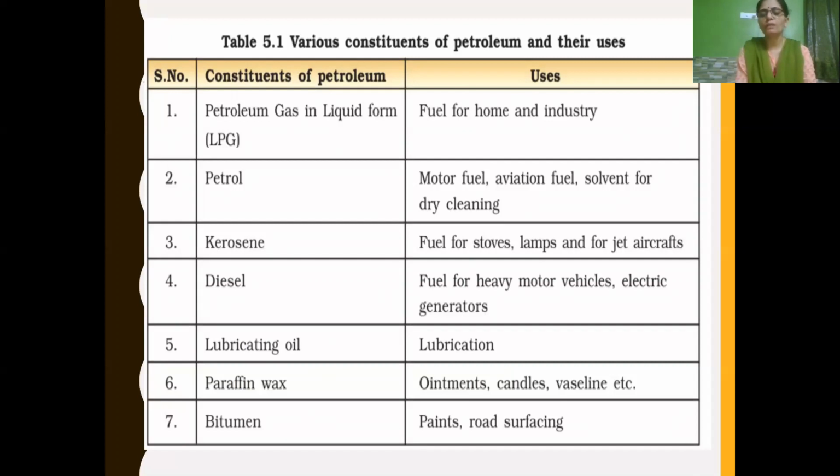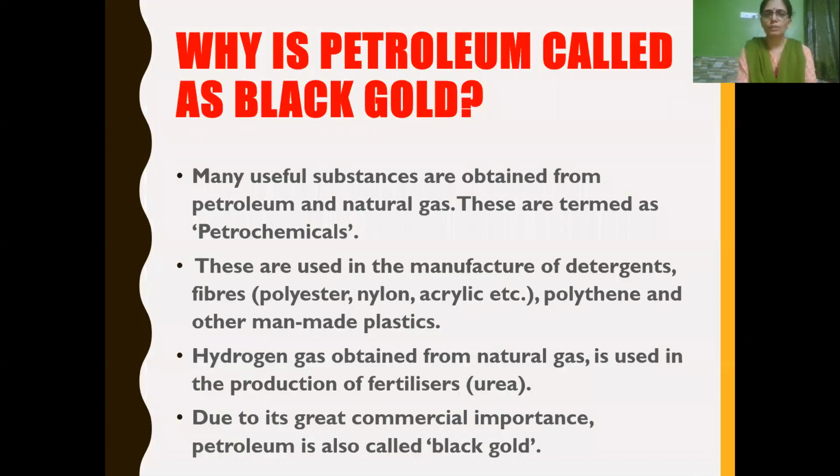What do we mean by heavy motor vehicles? Like truck, tractor, etc., and electric generators. Then lubricating oil is used for lubrication. Paraffin wax, which is one of the petroleum products, is used to manufacture ointments, candles, Vaseline, etc. And bitumen, as we already know, is used for road surfacing and for paints. So these are various constituents of petroleum and their uses.